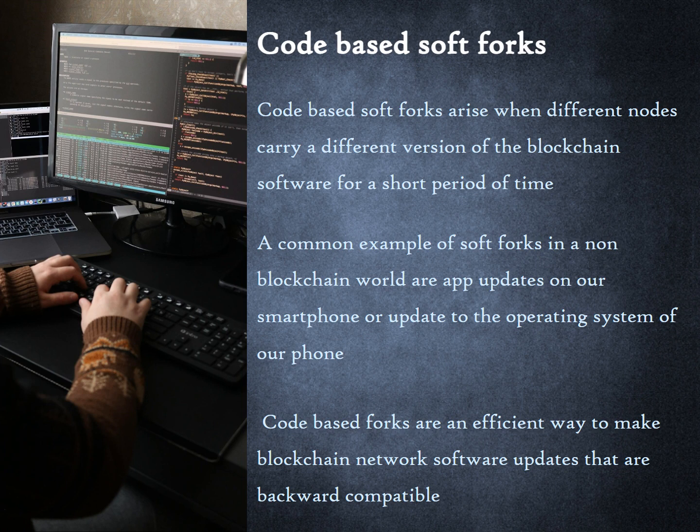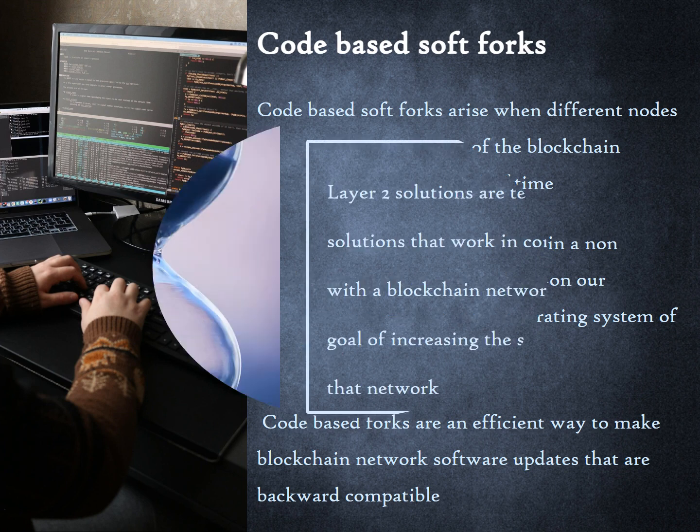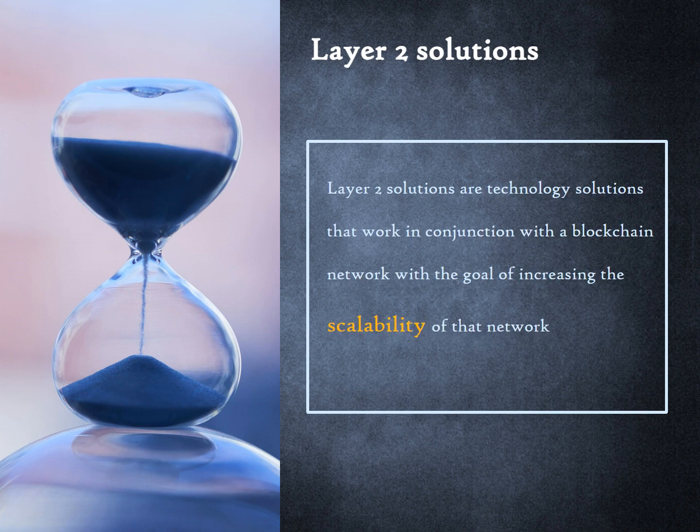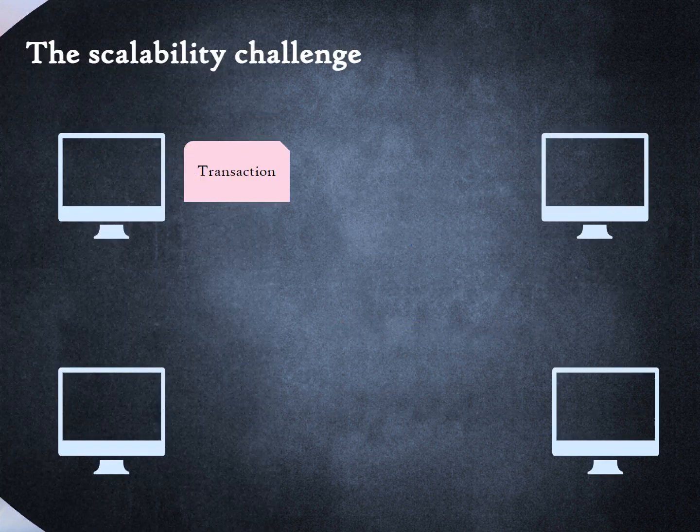This is an example of a change that is backward compatible. Layer 2 solutions are technology solutions that work in conjunction with a blockchain network with the goal of increasing the scalability of that network. To understand this definition, it is necessary to explain what scalability means within the context of blockchains. Consider a blockchain network with only 4 nodes.